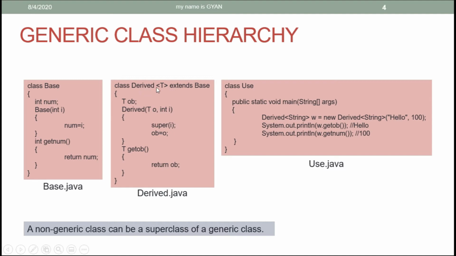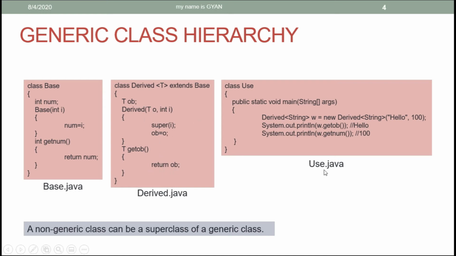But in the class Derived we have a generic type parameter T. Now here we are defining a new reference variable ob of type T. After that, we have the constructor of the class Derived which accepts two arguments. One is of type T and the other one is of type integer. The formal argument of type integer is used to call the constructor of the class Base, and the reference variable of type T in the formal argument is used to assign the reference to the instance variable ob. After that, we have a getOb method which returns type T, and which returns the reference variable ob.